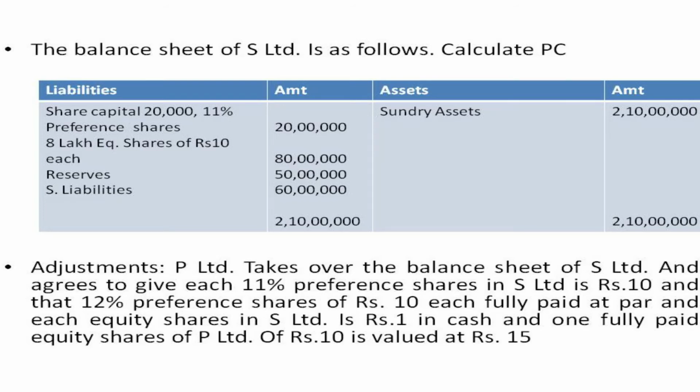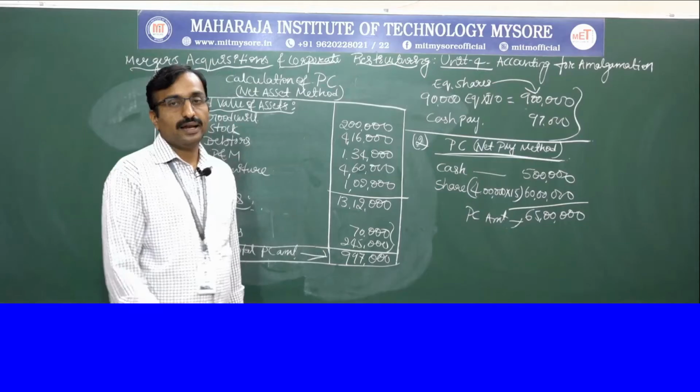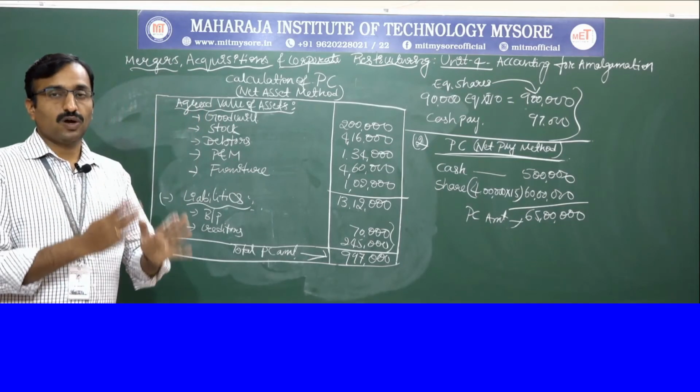Okay. Then fully paid up at par, and for each equity share in S Limited, 1 rupee in cash and 1 fully paid equity share of P Limited of 10 rupees valued at 15 rupees. Calculate the PC. They have mentioned the stock payment and the cash payment. So here agreed value of cash is mentioned, agreed value of stock is mentioned.